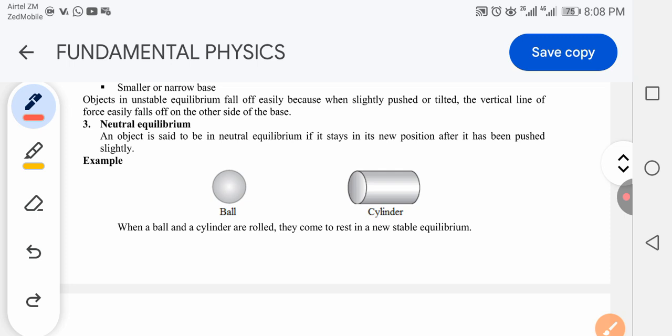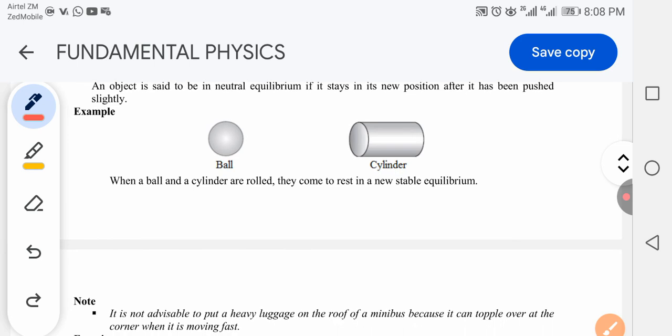So for example, we can give this ball here. When you push this ball or apply force in that direction, the ball of course moves, but the position where this ball lands, the ball will be stable.